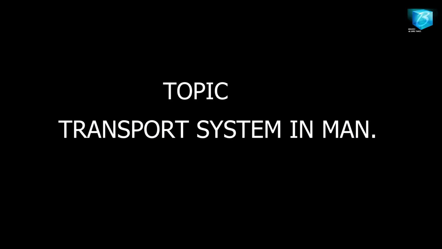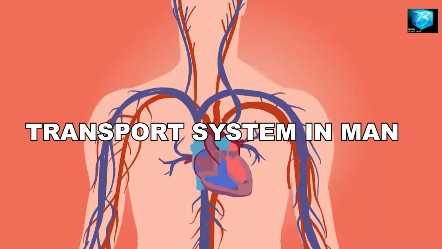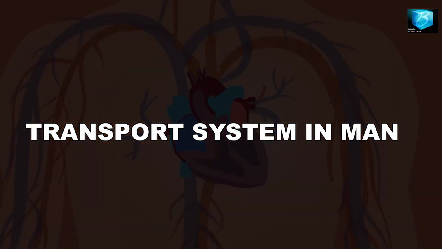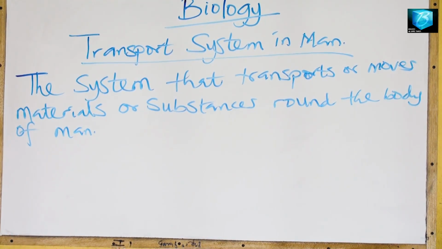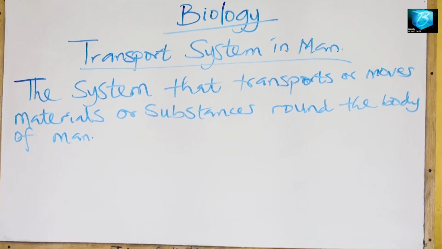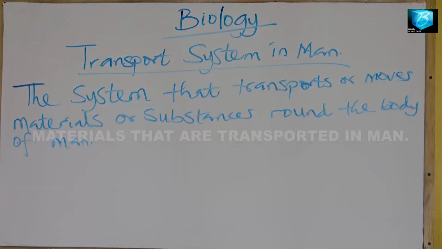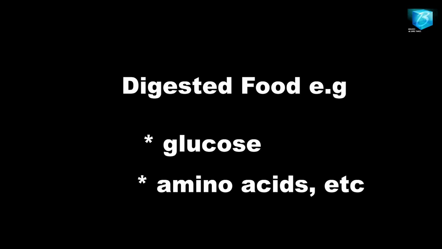Like I said, the topic for today's lesson is the transport system in man. Transport system is also known as the circulatory system, the system that moves materials around the body of man. These materials, we can equally call them substances, such as water, oxygen, carbon dioxide, digested food, glucose, amino acids, hormones, antibodies, and so on.